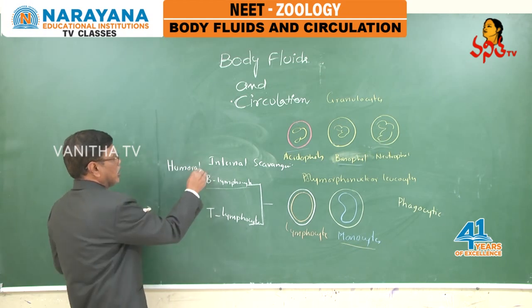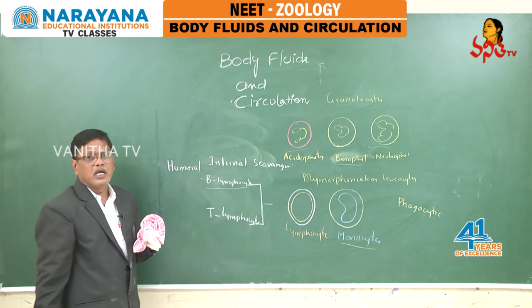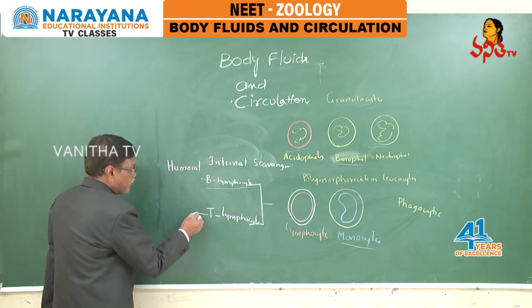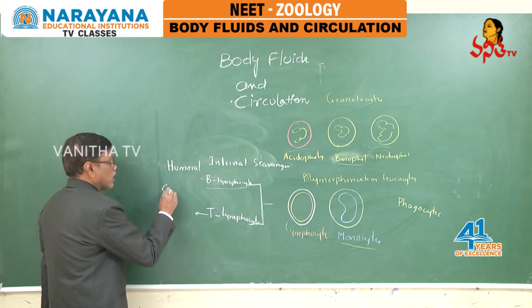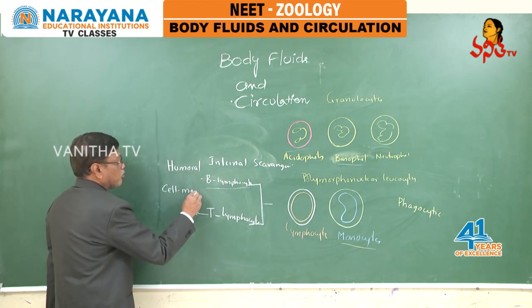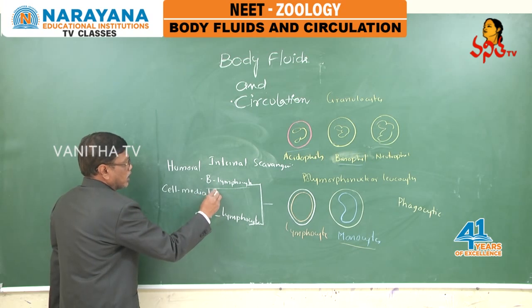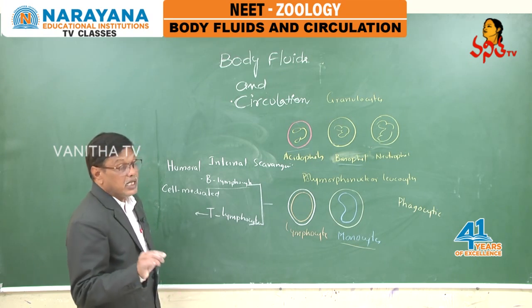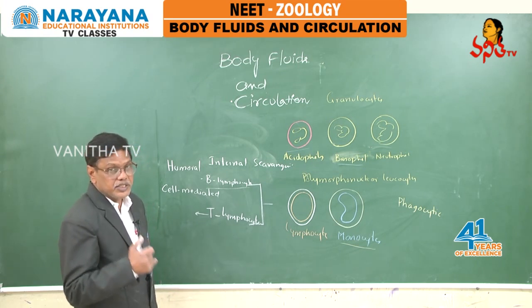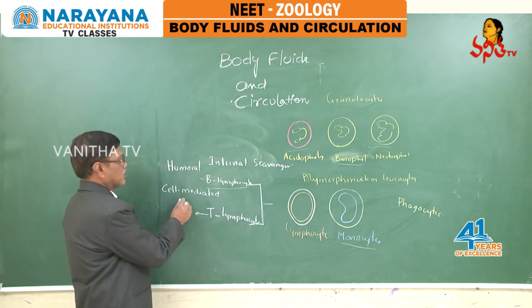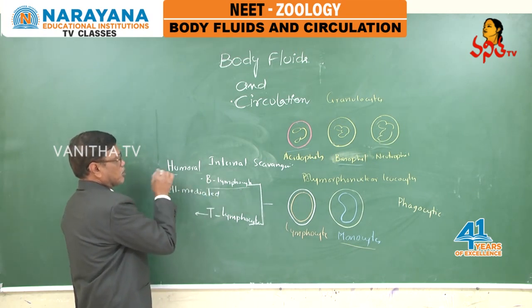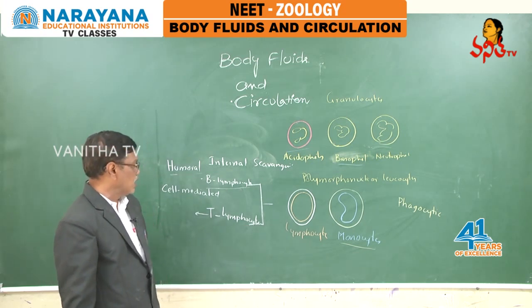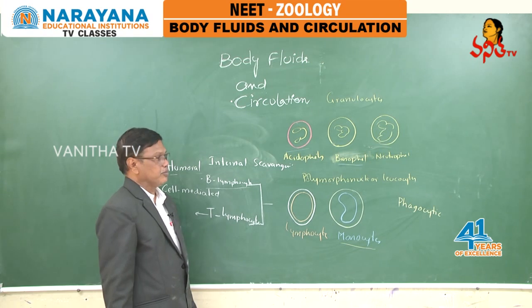B lymphocytes, on exposure to antigen, produce antibodies. T lymphocytes are responsible for cell-mediated immunity. Both B and T lymphocytes are responsible for maintaining immunity, maintaining resistance.